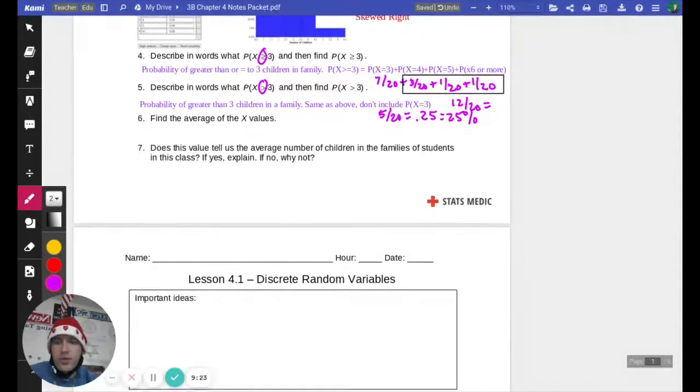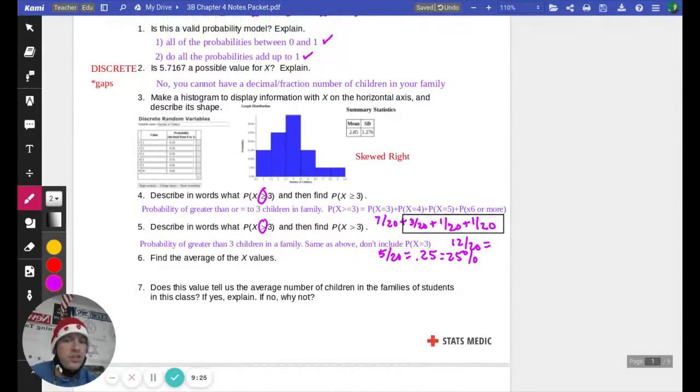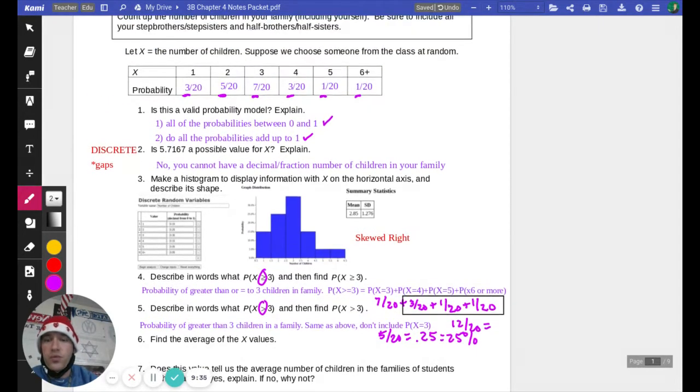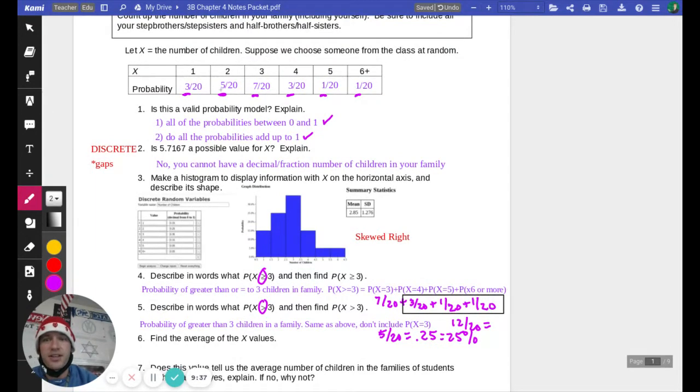Next, we want to find the average number of children in the families of students in this class. And so, what we're used to doing is just taking these numbers and adding them together and dividing by the total amount there are. But since we have the probabilities of how many there are, we're going to use that as well.